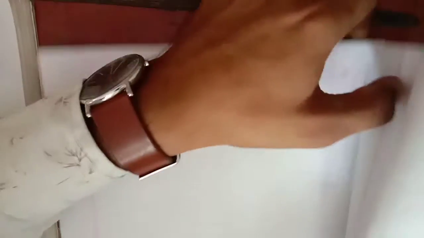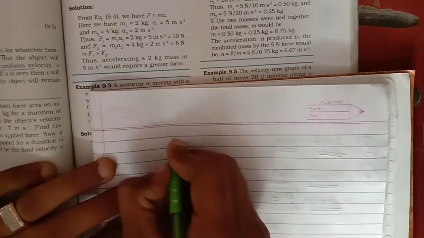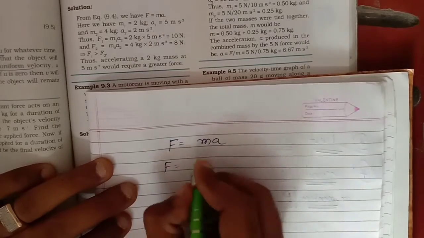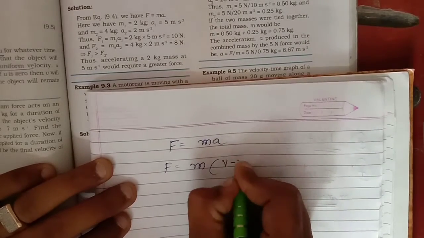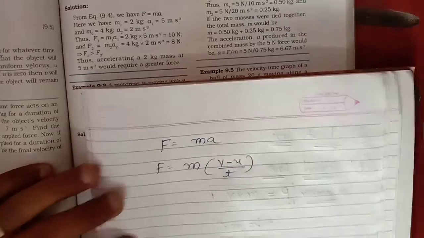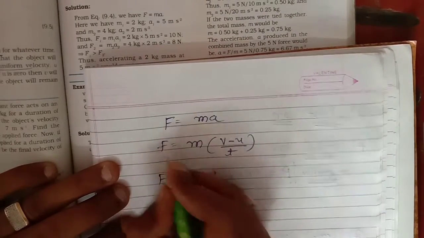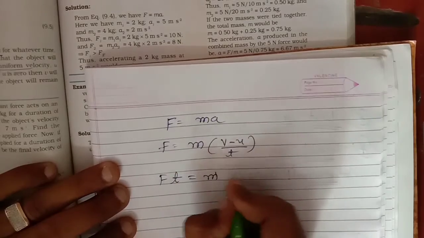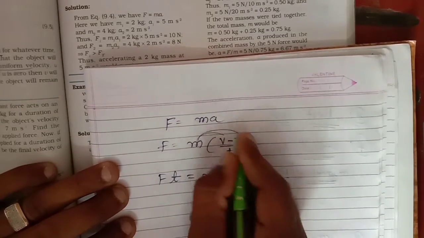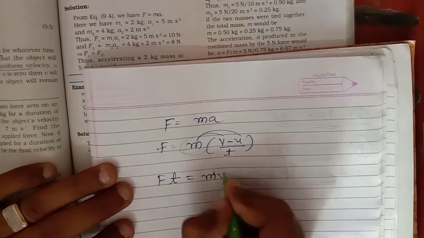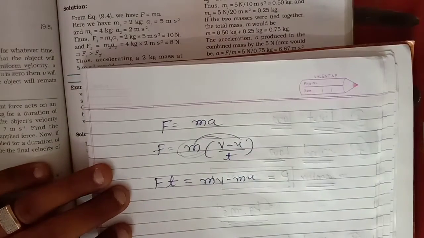How can I derive the first law using the second law of motion? I write here F is equals to ma. M means what? A means what? Change in velocity upon time. V minus u upon time. Clear? F into T. T transfers to the left hand side, multiply m, and m is in multiplication of monomial with binomial, mv minus mu. Clear?